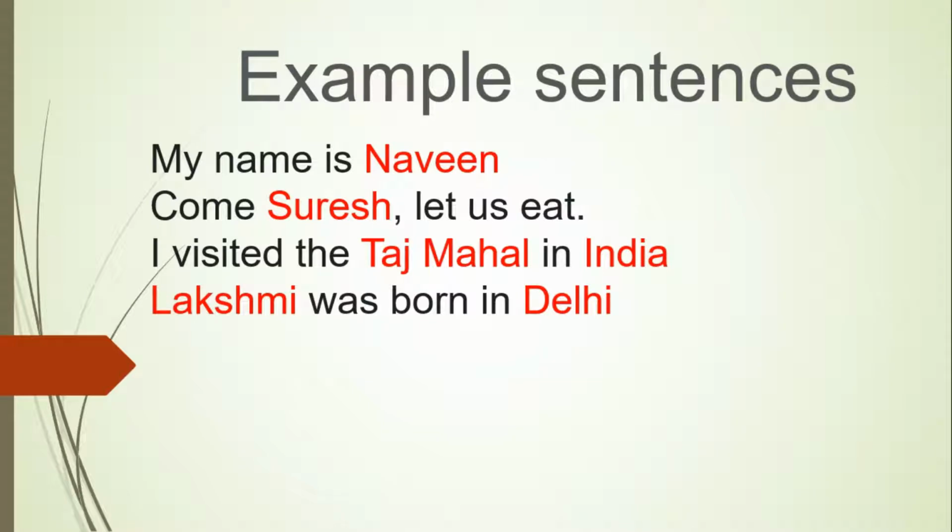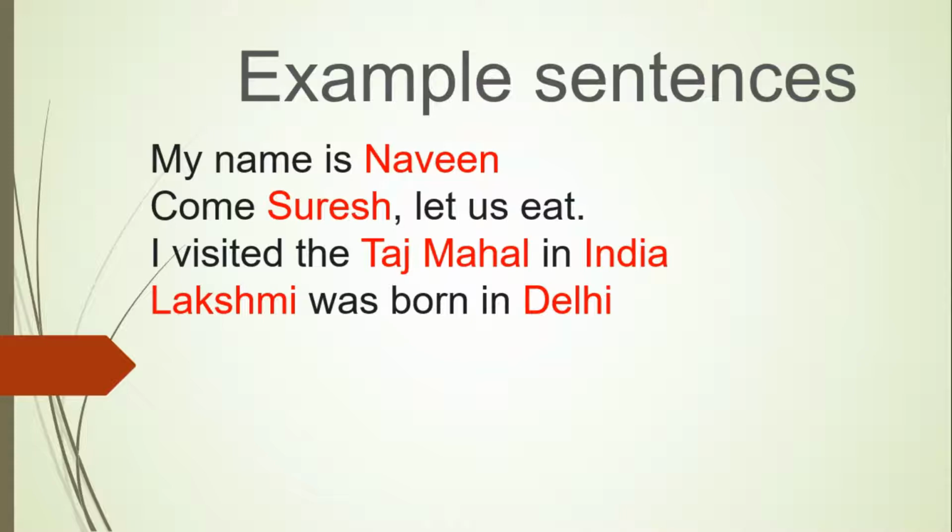Now, example sentences. My name is Naveen. You can see Naveen becomes a proper noun, and N, as in the word Naveen, starts with a capital letter. Come Suresh, let us eat. Suresh becomes a proper noun, and S is a capital letter. I visited the Taj Mahal in India. There are 2 proper nouns here in this particular sentence. As I told you in my last video, there can be multiple nouns in a sentence.